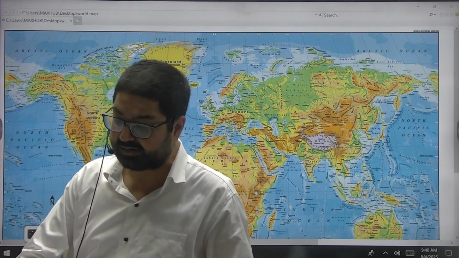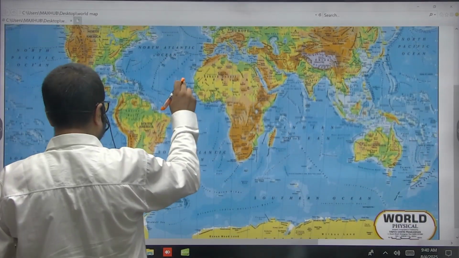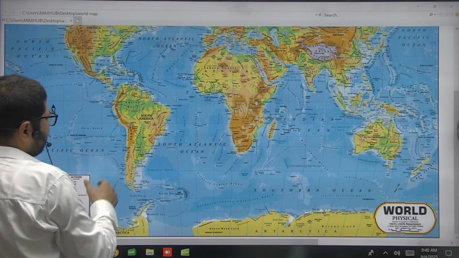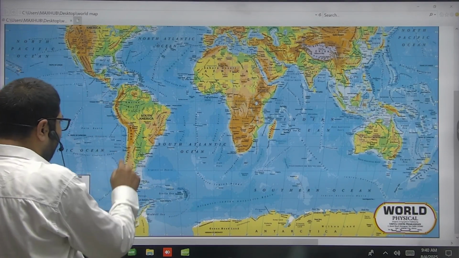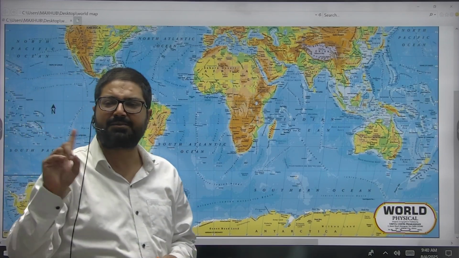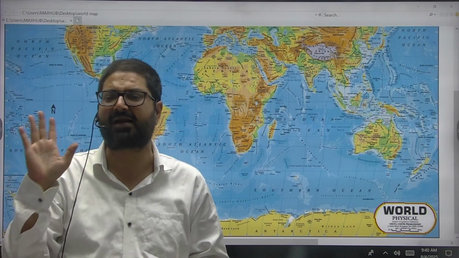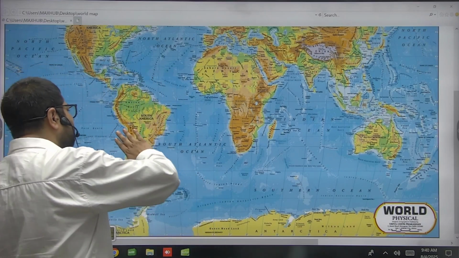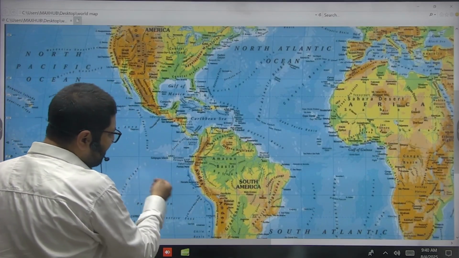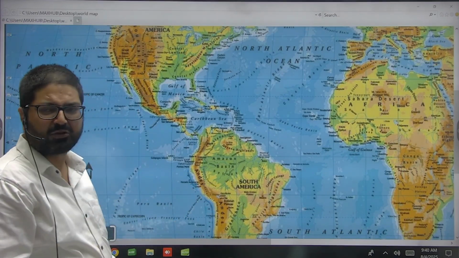Now next, let us come on to the Andes. This is the Andes mountain. On the western side of the Andes, here we have the Atacama Desert. One thing must be clear: the Andes mountain has nothing to do with the Atacama Desert. Even if the Andes were not there, the Atacama Desert would be here, because it is a desert because of offshore trade winds found in this region.